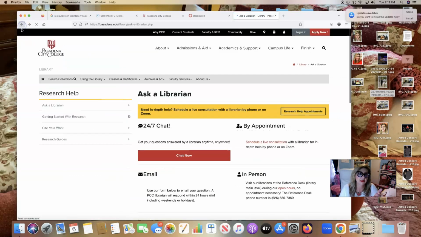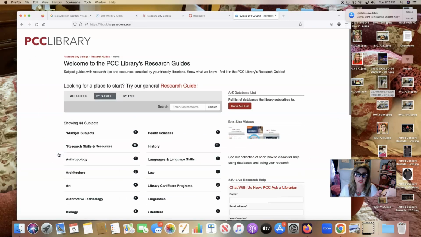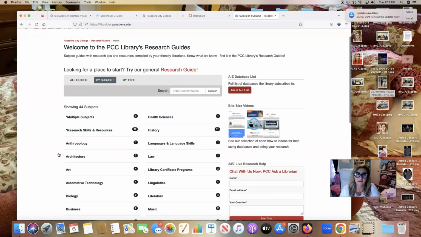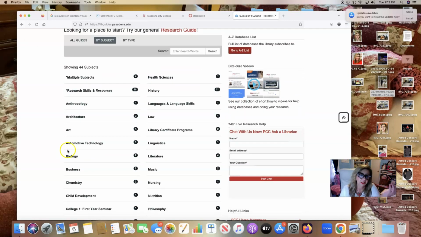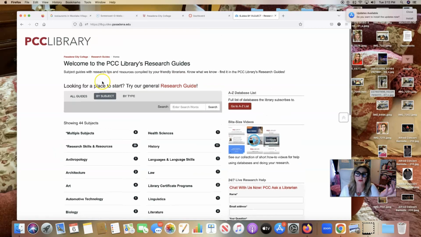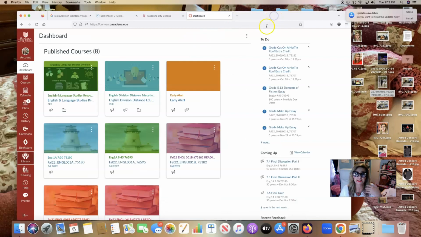And then you also can get help. There's research guides here in the library to help you, and you can pick English and what you're looking for. So there's a lot of support for you on campus if you are having difficulty, but you need to keep these things in mind because when you turn in your research paper, it has to show that you've done research. So I hope this is helpful, and now that you've turned in your second draft, you can work on finalizing your paper and working on your final drafts.